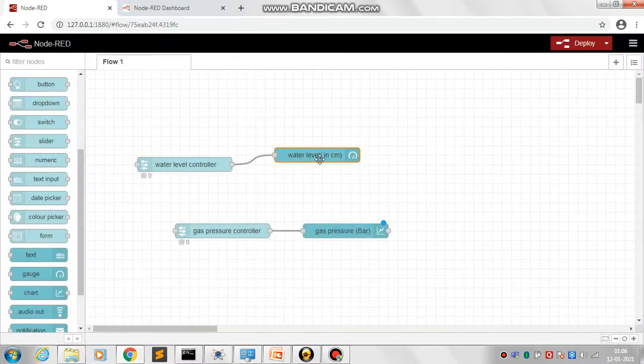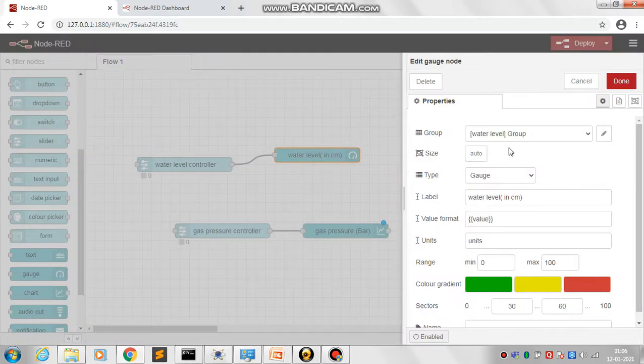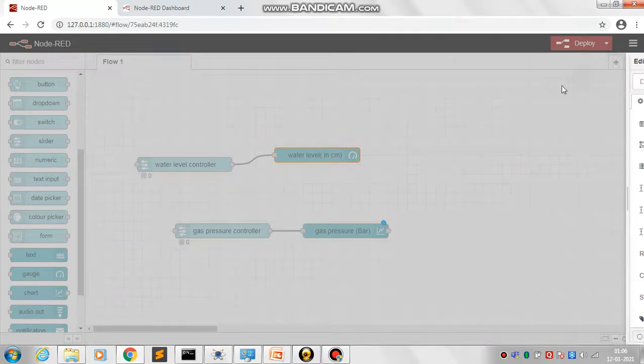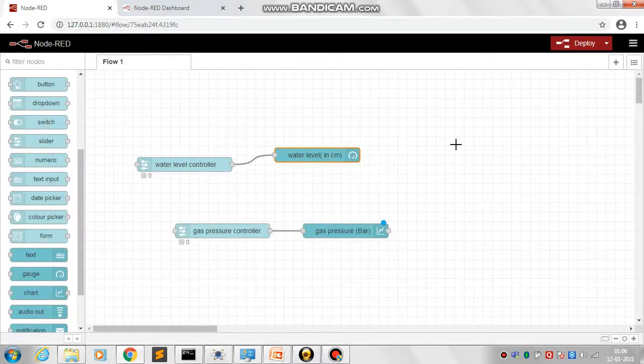Then for the gauge, I put the group as water level, label as water level in centimeter, range from 0 to 100, and then specified color gradients with ranges, that is from 0 to 30 green, 30 to 60 yellow, and the rest, that is 60 to 100, red. And then I joined both of them via wire.